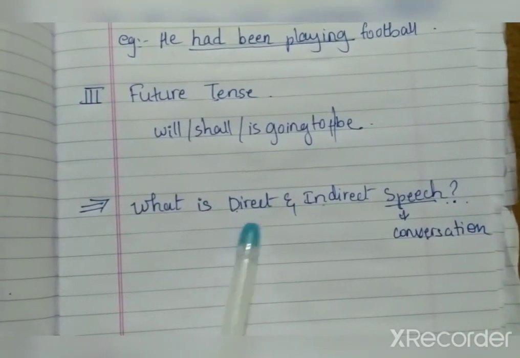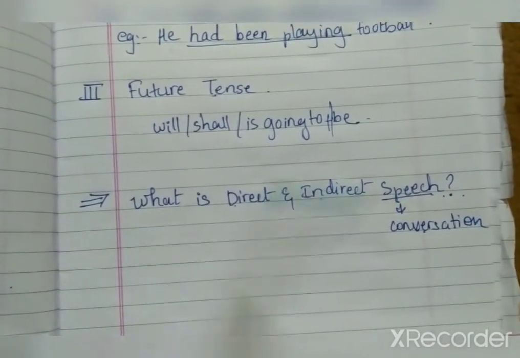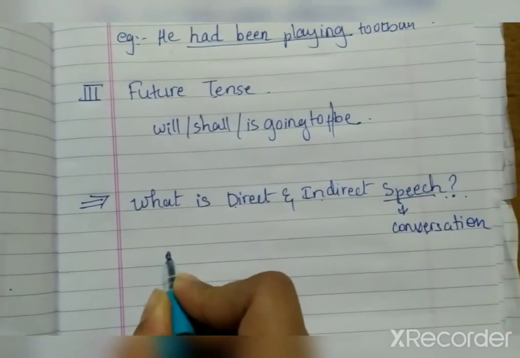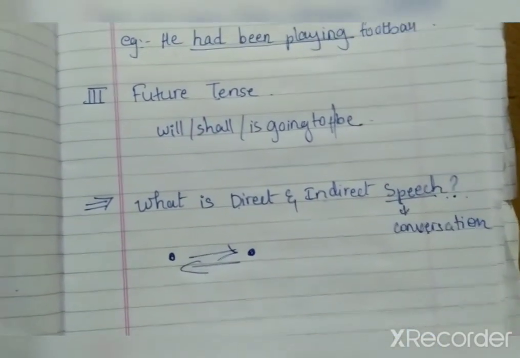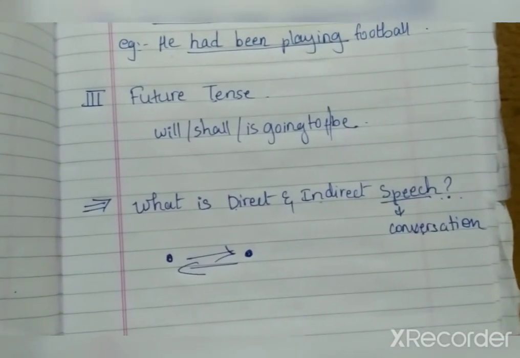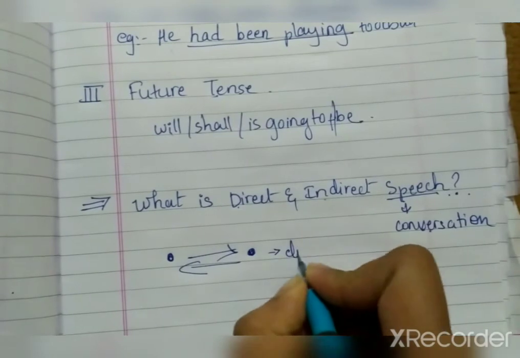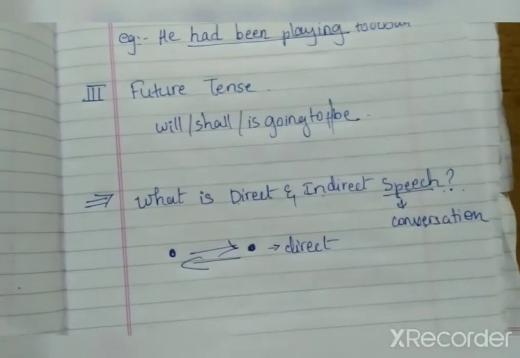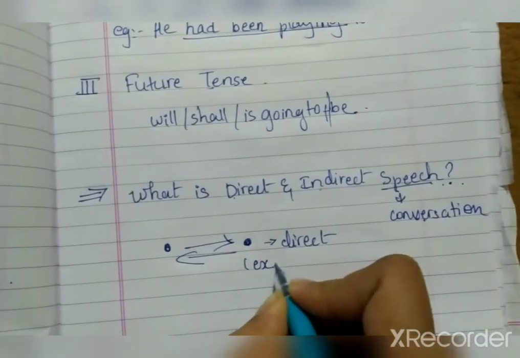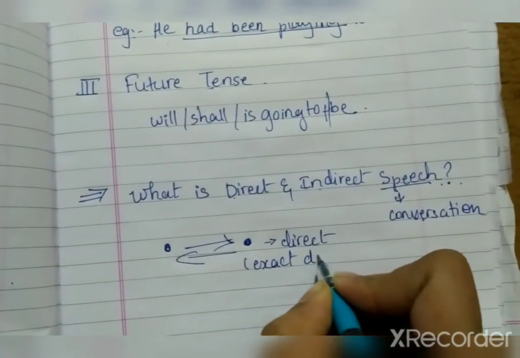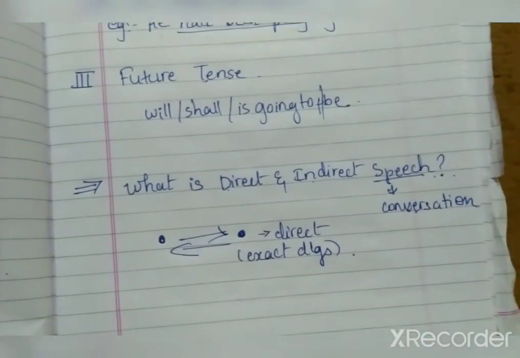Direct means these are the two people, and they are directly having conversation. So that is going to be your direct speech. The exact dialogues will be conveyed to them.